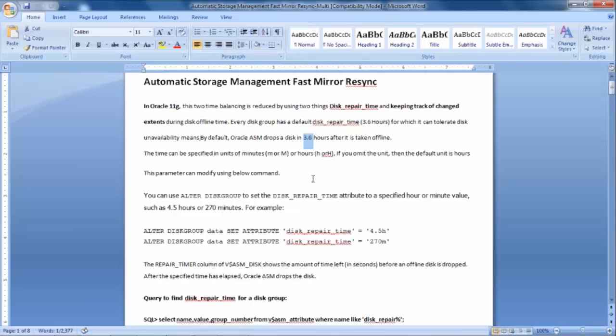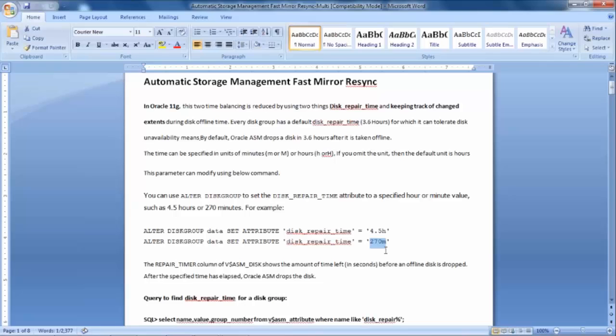You can alter it by using ALTER DISKGROUP data SET ATTRIBUTE disk_repair_time equal to 4.5 hours, or 270 minutes.